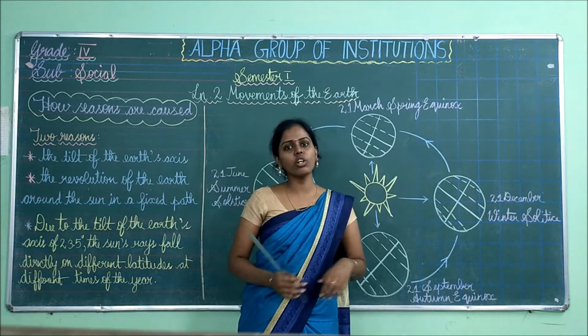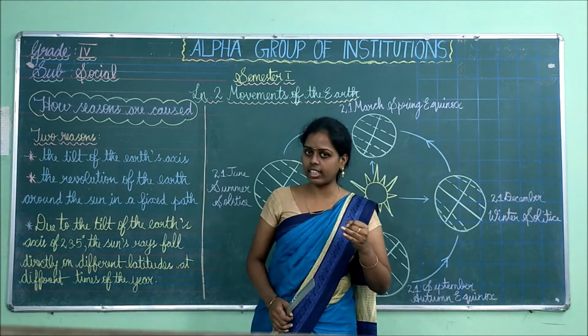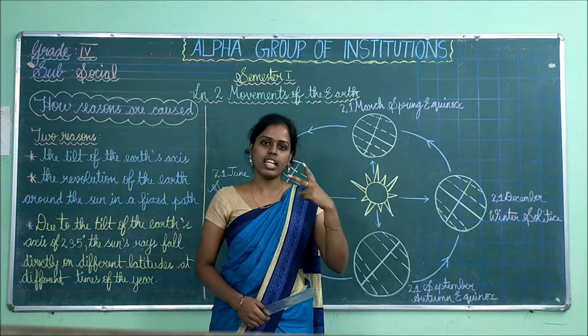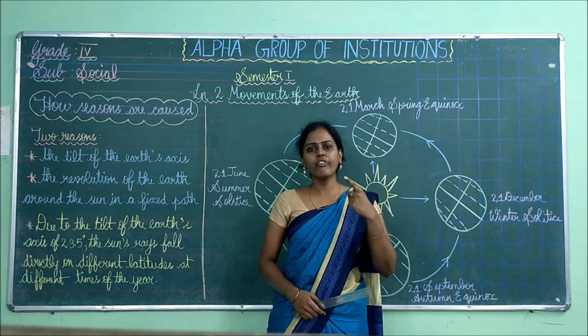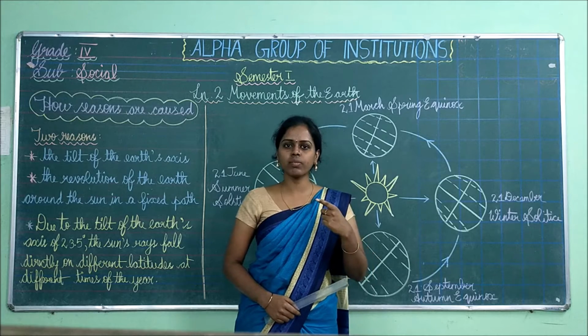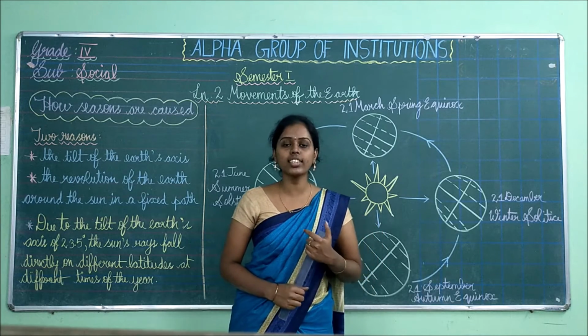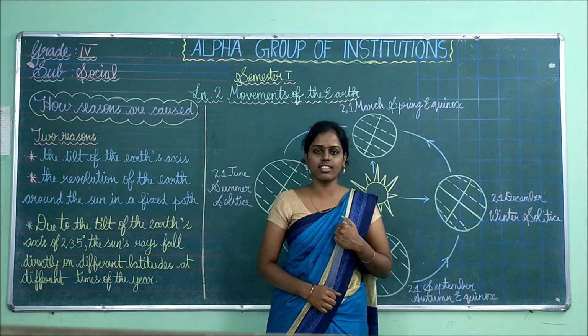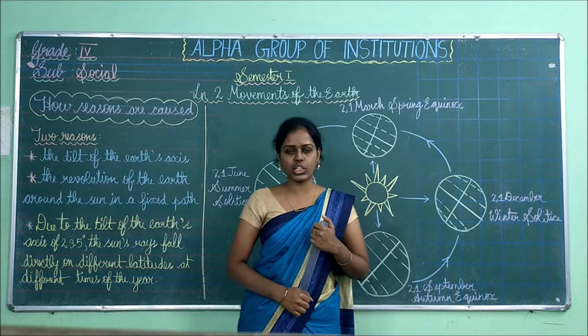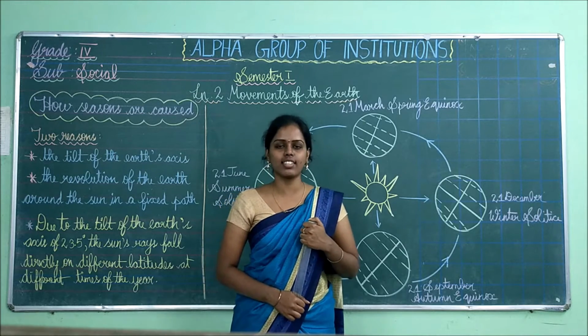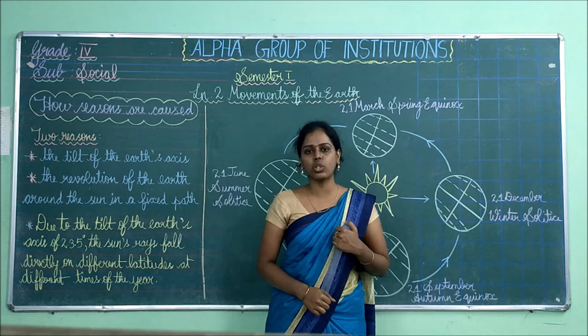Basically there are two types of movements of the earth. One is rotation and the other one is revolution. First, what is rotation? Rotation is the spinning of the earth on its own axis. This movement is called rotation.